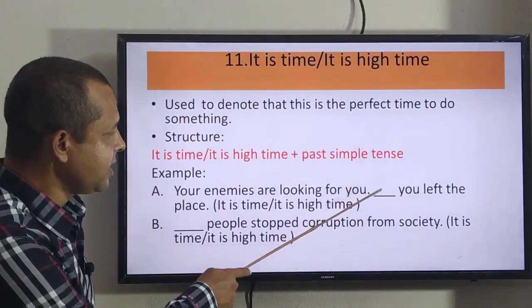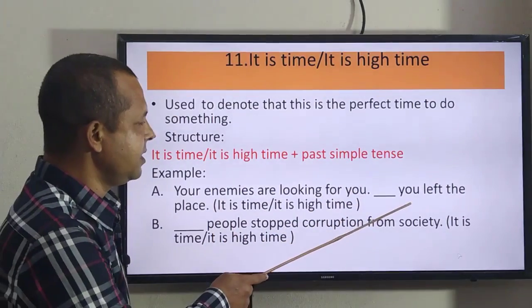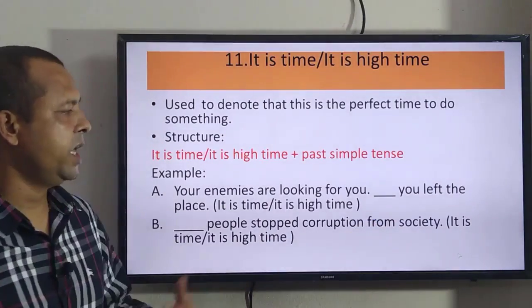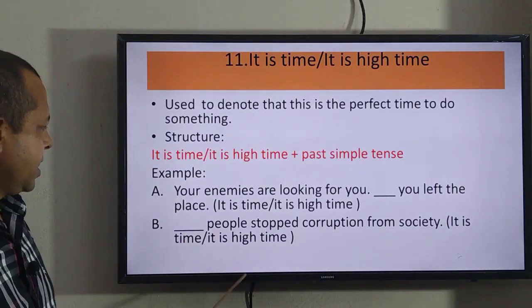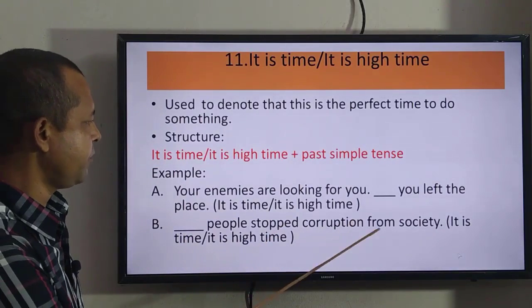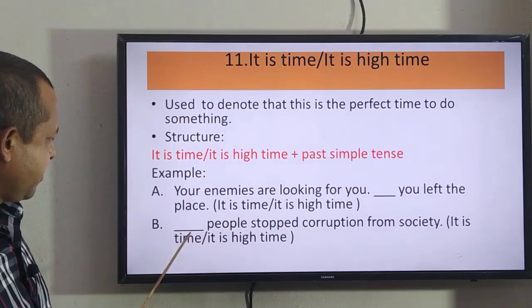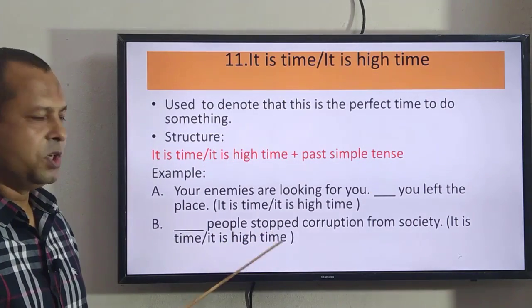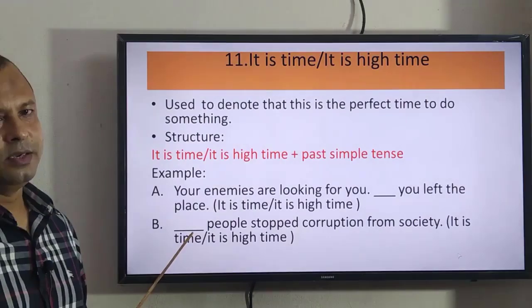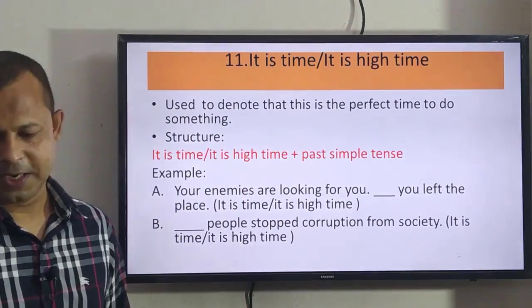So if you write here "it is time", and the second clause is written, you left the place. I think you have understood it. B number, people stopped corruption from society. See, after the gap there is "people stopped", past indefinite tense. So you have to use here "it is time" or "it is high time".